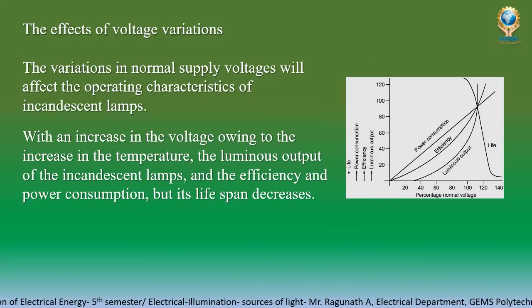Now the effects of voltage variation. Here the graph is given. On the x-axis we draw the normal voltage, and on the y-axis we take the life of the lamp, power consumption, efficiency, and luminous output. The voltage is given in percentage.